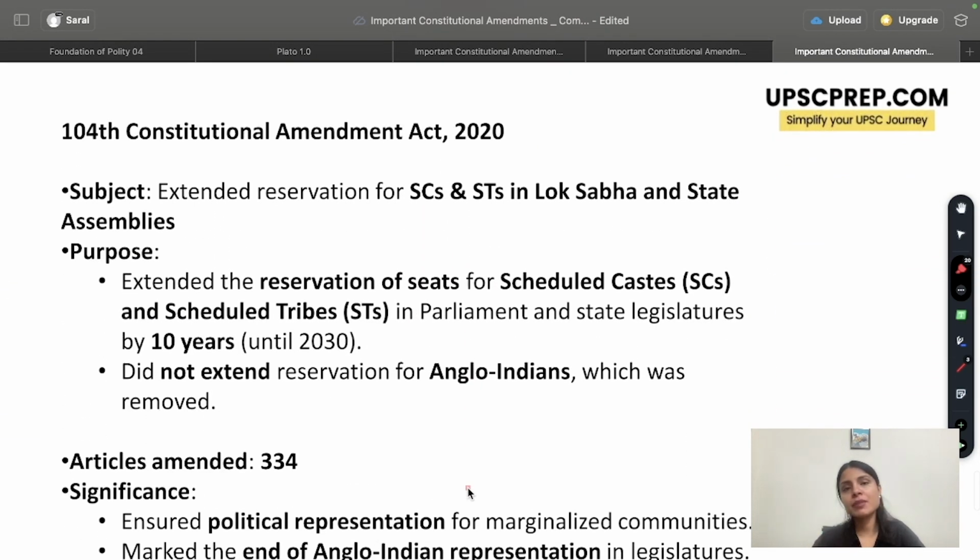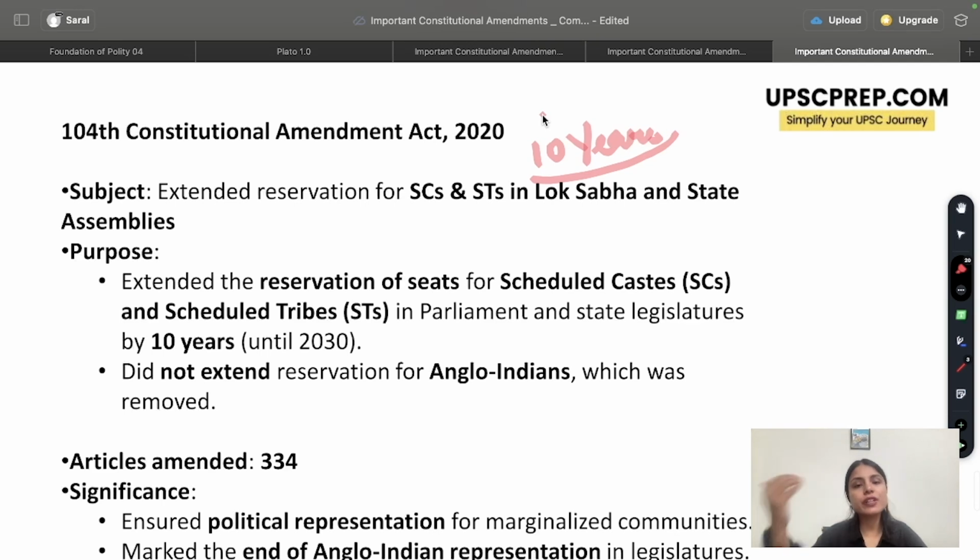The next amendment that you should know is the 104th Constitutional Amendment Act of 2020. Now, my dear students, when SC/ST reservation was introduced after our country became independent, it was initially done for a period of 10 years. And after that, every 10 years, we have an amendment extending it further. The last time we had an amendment, it was extended till the year 2020.